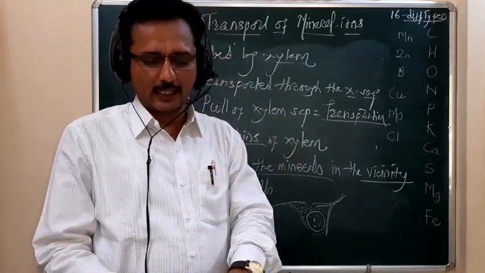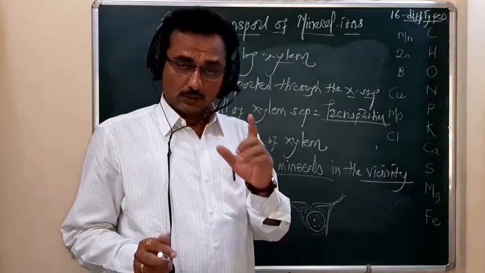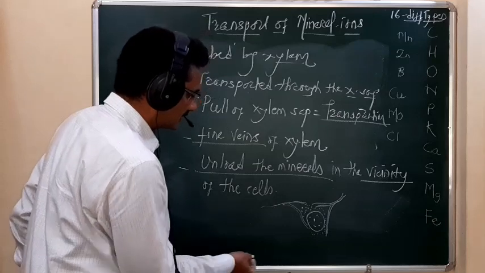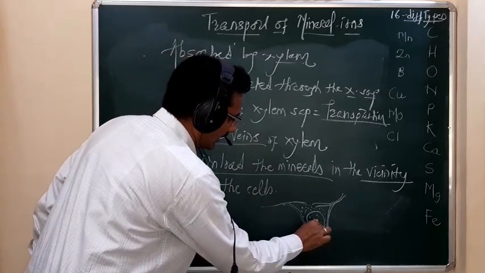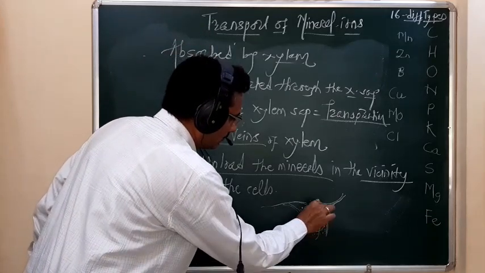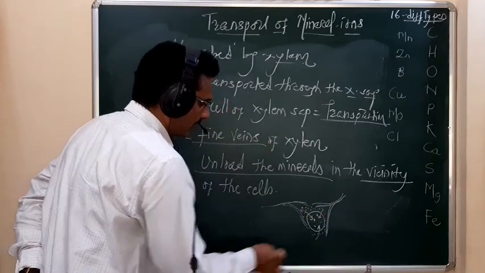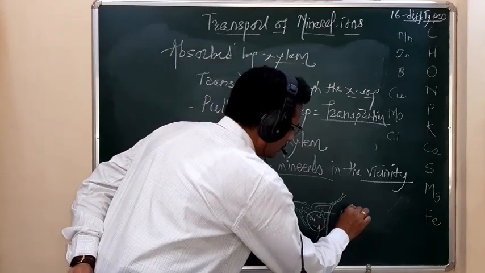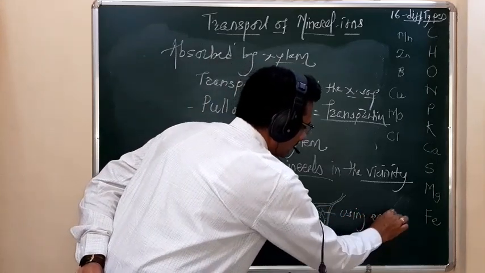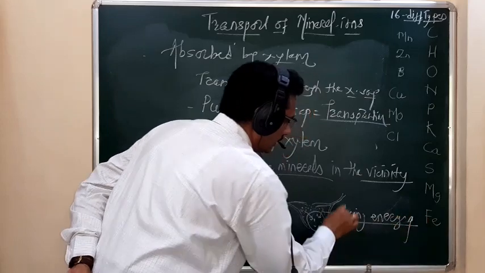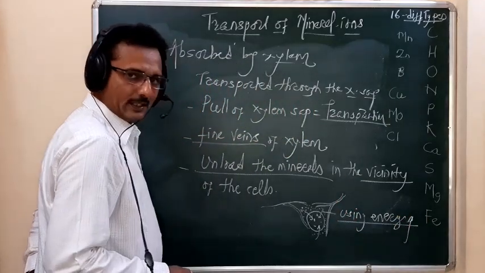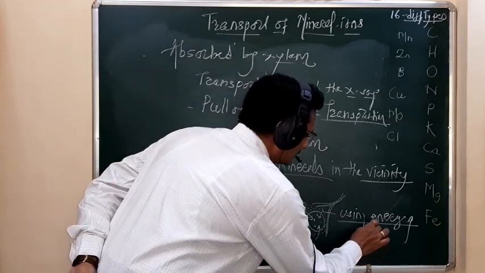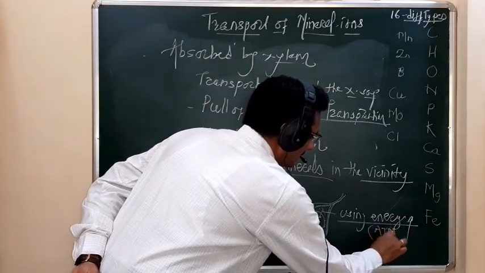Then how does the cell take up those mineral ions? Remember student, the cell takes up the mineral ion by utilizing energy. All the peripheral mineral ion is taken inside by the cell by using energy.